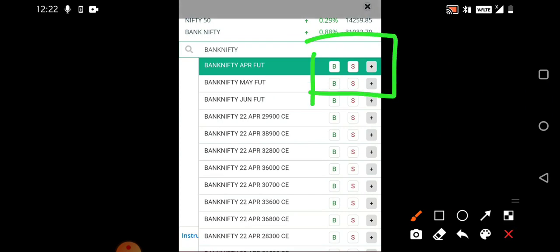One is buy, another one is sell, another one is plus. Plus is basically to add it to your watch list, buy is to buy the particular strike price, and S means to sell that particular strike price. Okay, so let us select any alternative strike price and let us sell it.